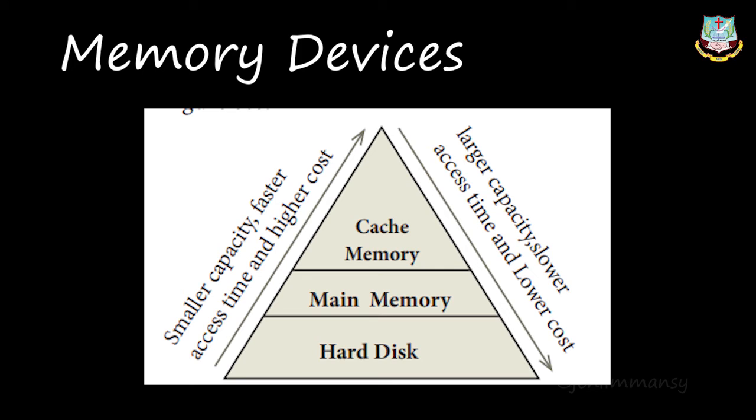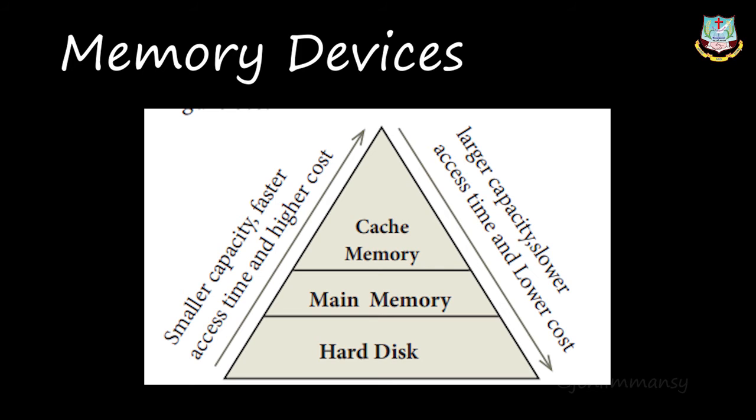From the word itself we can say sequential. Sequence means it is an orderly manner, right? It means first one, second one, third one, likewise from first to last. Random means any of the byte, any of the memory can be accessed. Random means picking any one from a group, right? So from the word itself we can write the explanation. Sequential access means the memory is accessed in an orderly manner from starting to end. In random access any byte of the memory can be accessed directly without navigating through the previous bytes.